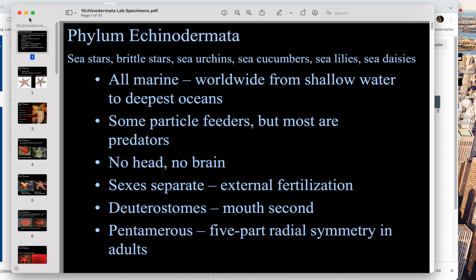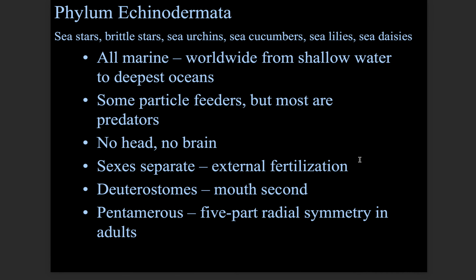Phylum Echinoderm. Sea stars, brittle stars, sea urchins, sea cucumbers, sea lilies, sea daisies, all marine, worldwide from shallow water to deepest oceans. Some are particle feeders, but most are predators. No head, no brain. Sexes are separate. External fertilization. Deuterostomes, mouth second. Pentamerous, 5-part radial symmetry in adults.